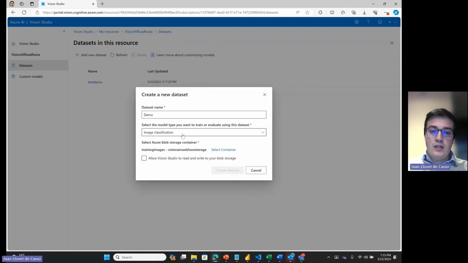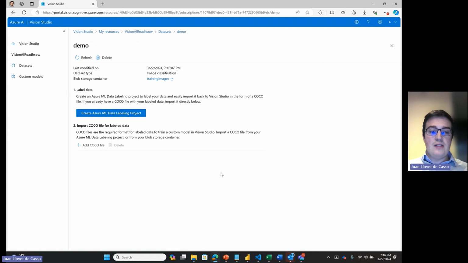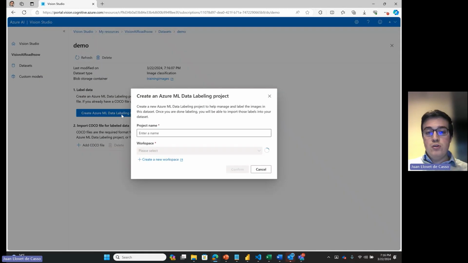So once we select the container, we have to allow Vision Studio to read and write to the blob storage, because what is going to happen now is that it's creating a dataset, basically an Azure ML dataset with those images for us, but then we have to go on to Azure ML and label those images manually in this case.